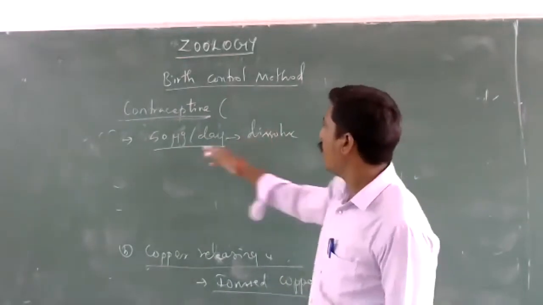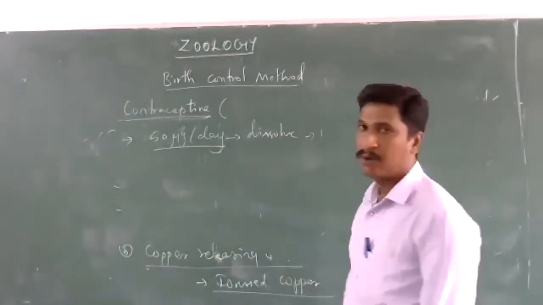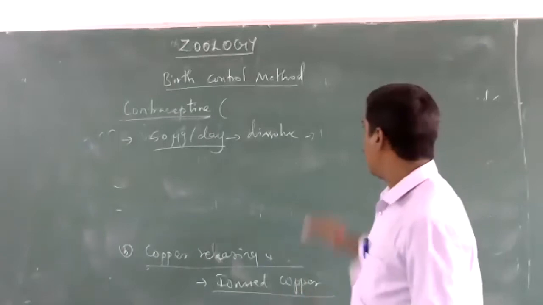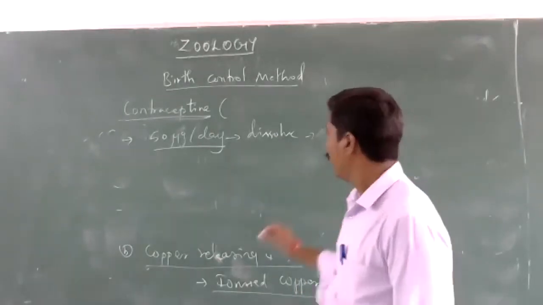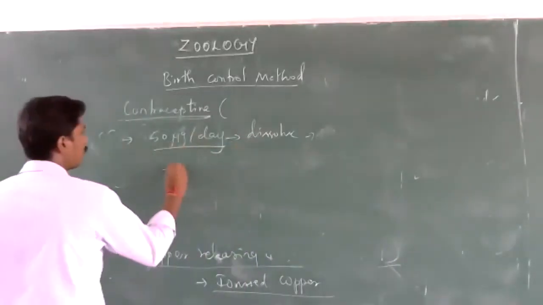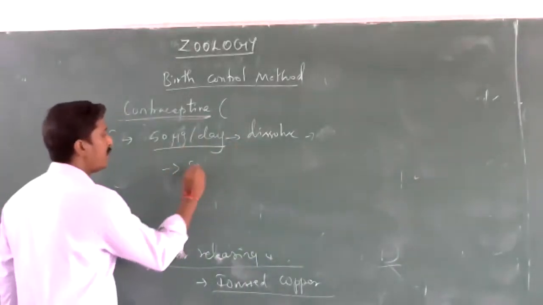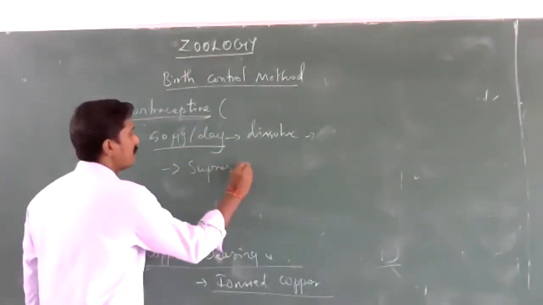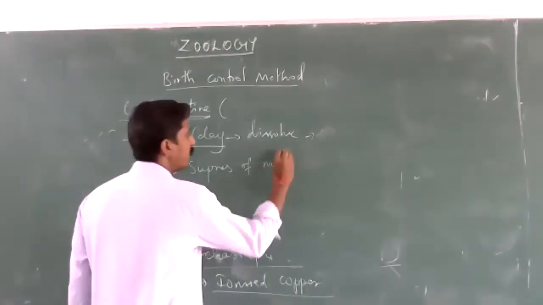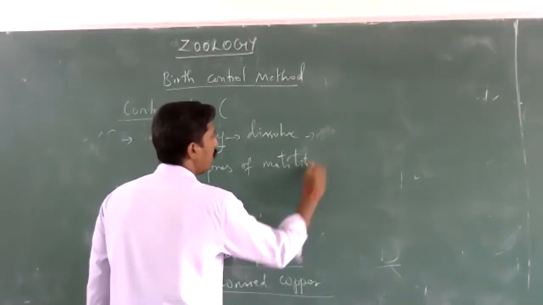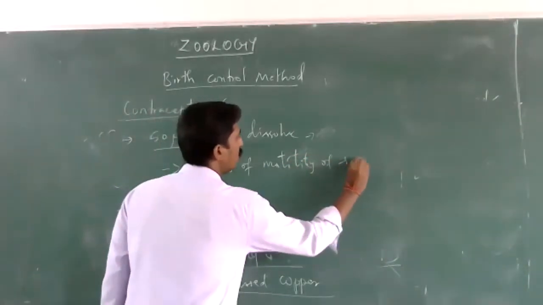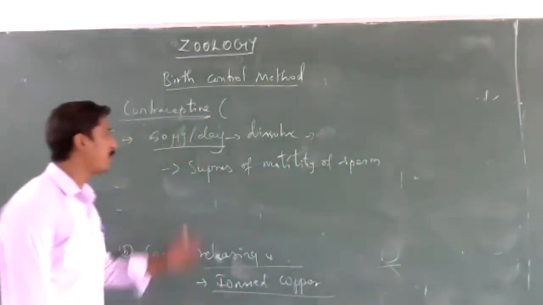And this copper damages sperm. The process of copper: it suppresses the motility of sperm. Sperm motility is movement.